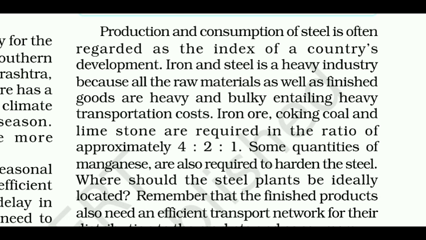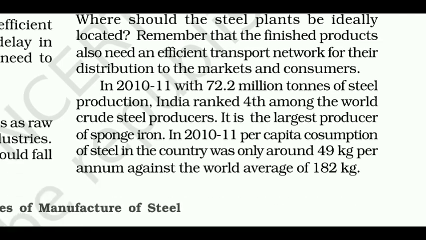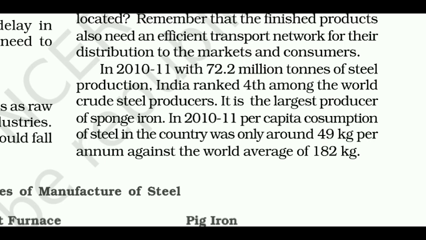Iron ore, coking coal and limestone are required in the ratio of approximately 4:2:1. Some quantities of manganese are also required to harden the steel. Where should the steel plants be ideally located? Remember that the finished products also need an efficient transport network for their distribution to the markets and consumers. In 2010-11, with 72.2 million tons of steel production, India ranked 4th among the world crude steel producers. It is the largest producer of sponge iron. In 2010-11, per capita consumption of steel in the country was only around 49 kg per annum against the world average of 182 kg.